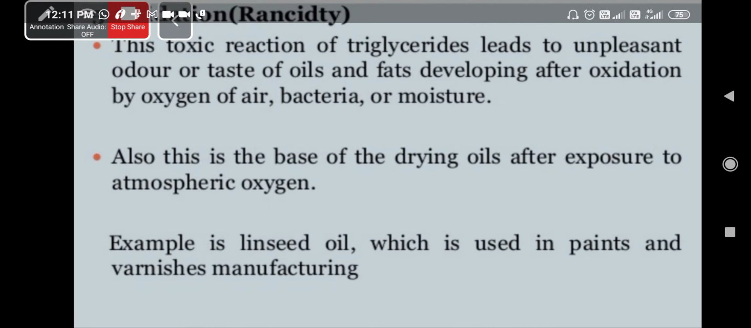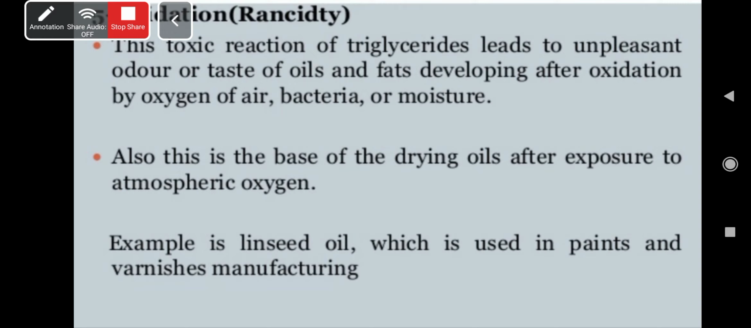Coming to oxidation, this toxic reaction of triglycerides leads to an unpleasant odor or taste of oils and fats, developing after oxidation by oxygen of air, bacteria or moisture. Also, this is the base of the drying oils after exposure to atmospheric oxygen, the oxygen available in the air, right? The example we can see is linseed oil, which is used in paint and varnish manufacturing. So after oxidation it becomes like this. That is also the chemistry possible with the lipids, right?